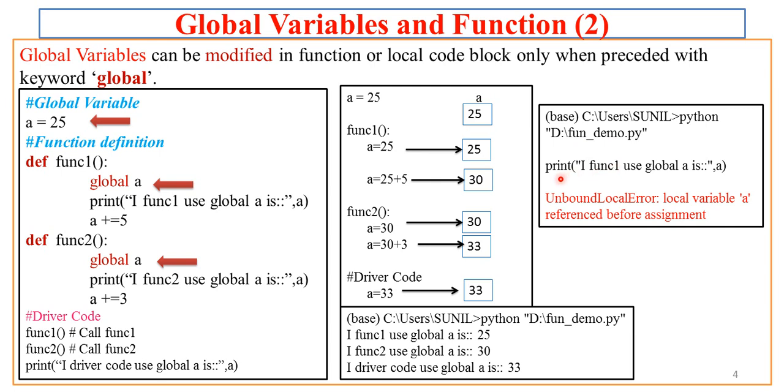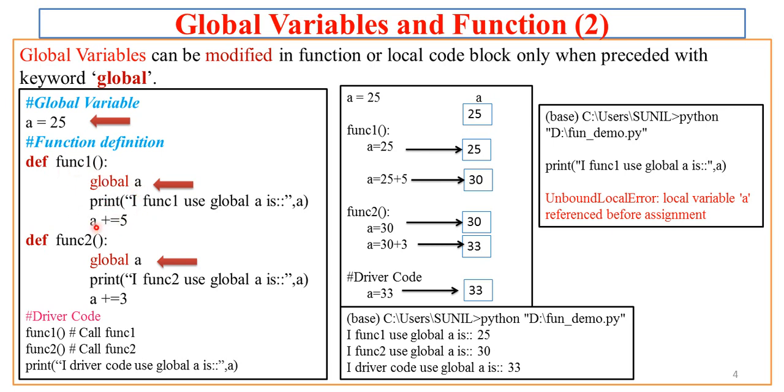Now here, if I don't have these statements global A in both the functions, then I get an error. Why? Because there is a modification to the global variable A without specifying that A is getting modified with the keyword global A. So that is the error. Just try to understand this error, UnboundLocalError: local variable A referenced before assignment. That means if this statement is missing, which statement? Global A.